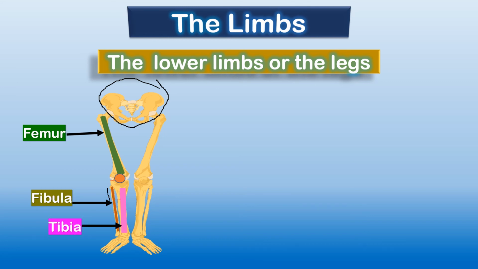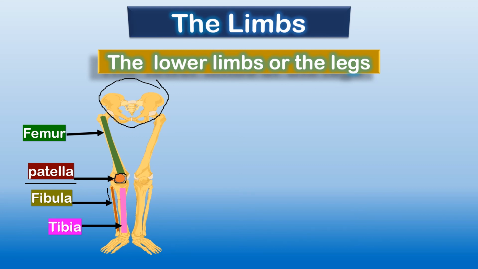Can you see, children, this pink color? This is the thick bone, which lies below the knees. The fibula and tibia, both bones lie in our legs below the knees. This much is clear, children. Now, other than this femur, fibula and tibia, there is a very important part known as the patella. What is the patella? This circle, can you see, children? This circle which we can see in our knees is known as the patella. So these are the important parts of the leg bones.